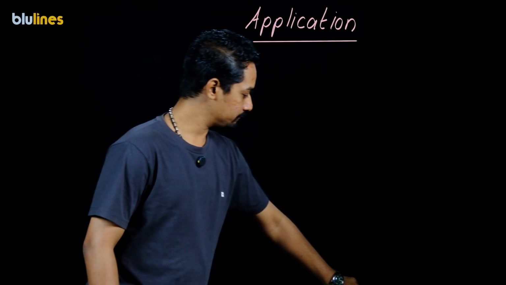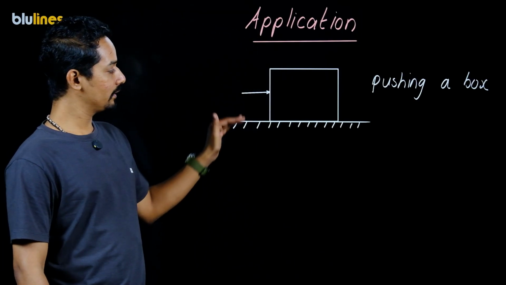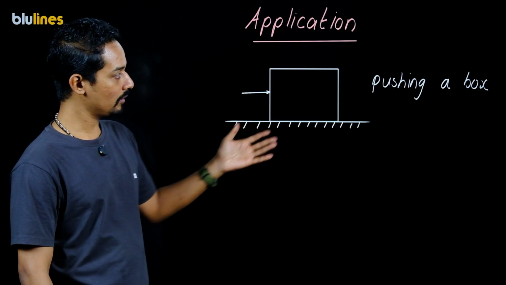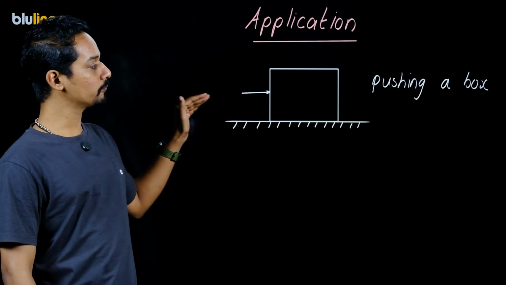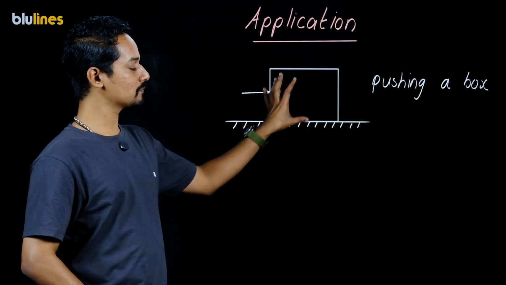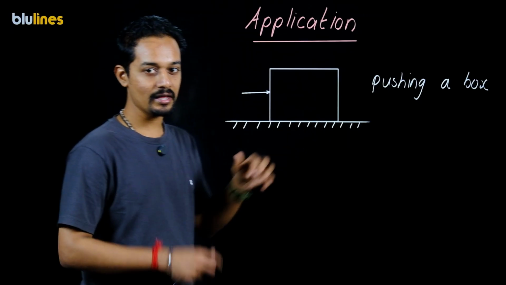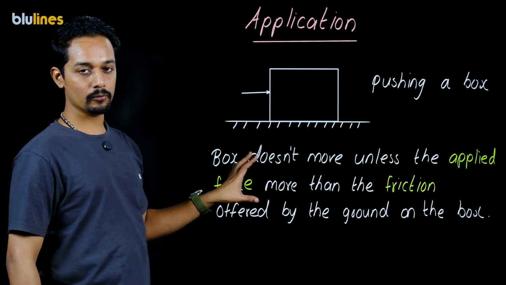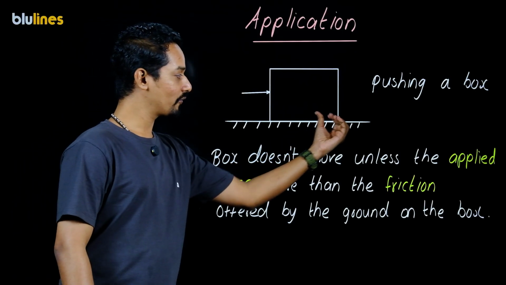So let's see a real life application. Here we have a rough surface, and there is a box just as before, and now someone is pushing this box. We have to remember that once he is pushing, this box doesn't move straight away. There is always some resistance. We observe that this box will move only if the applied force overcomes the friction.